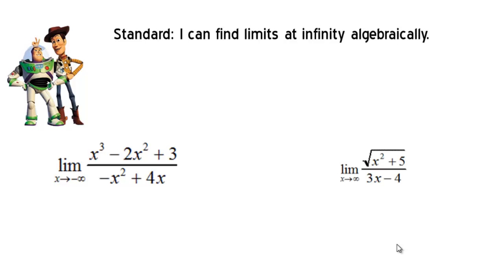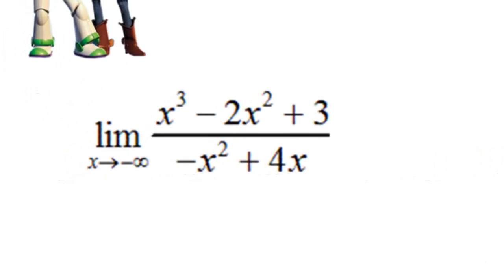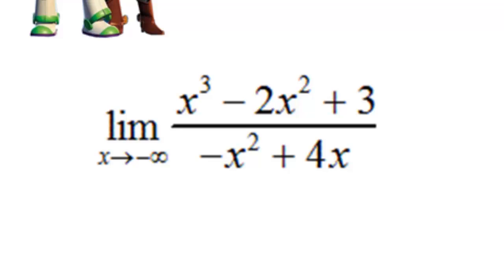Now that you know how to find limits at infinity graphically, let's try it algebraically. Let's look at this problem at the bottom left. It asks for the limit as x goes to negative infinity of this function. Now here's a problem. I can't plug in infinity, and also, right now I don't know how to graph it. So what we're going to do is an investigation where I plug in different numbers into the numerator.